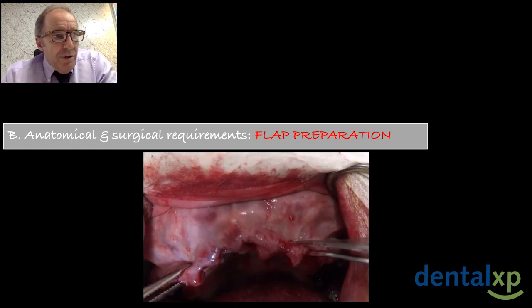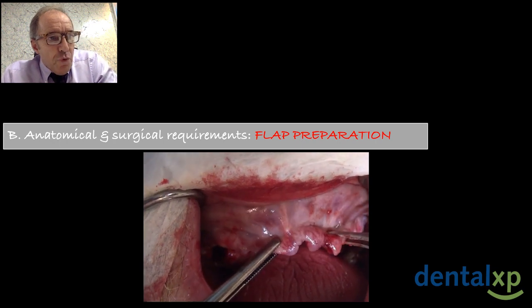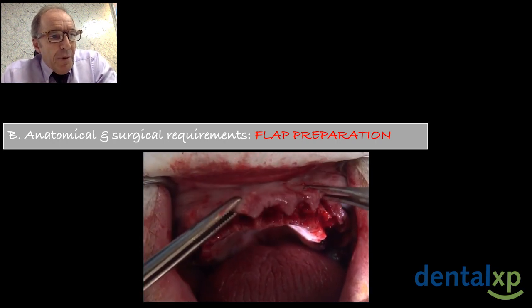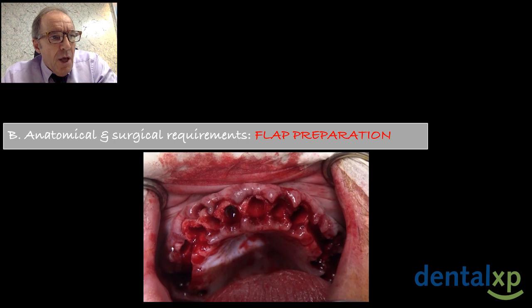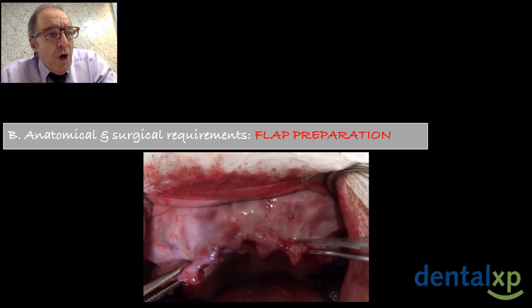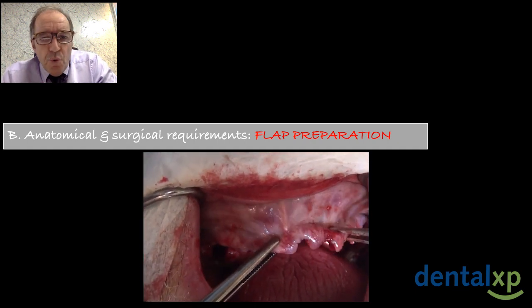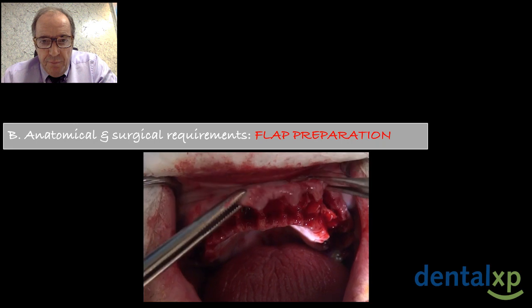About flap preparation, we start the surgery with this preparation in order to obtain a very low tension flap closure, and you can see how much tissue we have. It will be very easy to remove the tension.